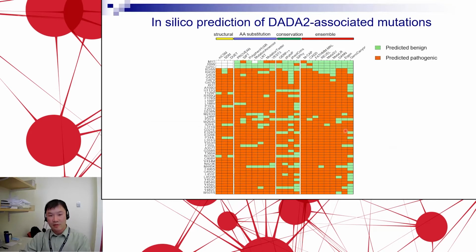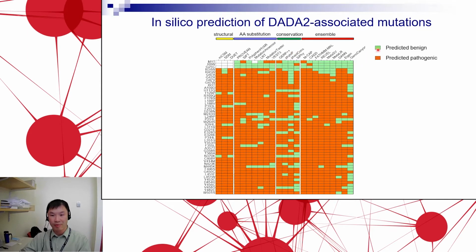We've also done some in silico analysis with different algorithms for these ADA2 associated mutations. And again, these are mutations that have been found in ADA2 patients based on publications from many of you. On the y-axis here are different mutations that we've collected from the literature, and on the x-axis are the different in silico algorithms we used to analyze. Each of these algorithms helps predict whether the variant is pathogenic or not.